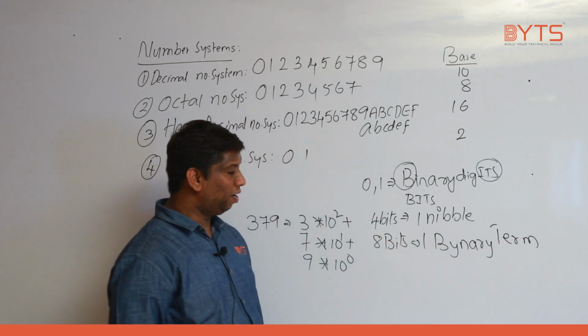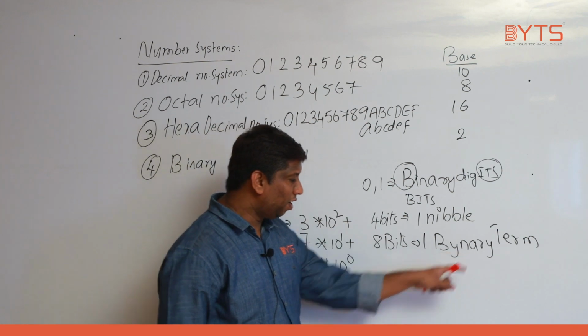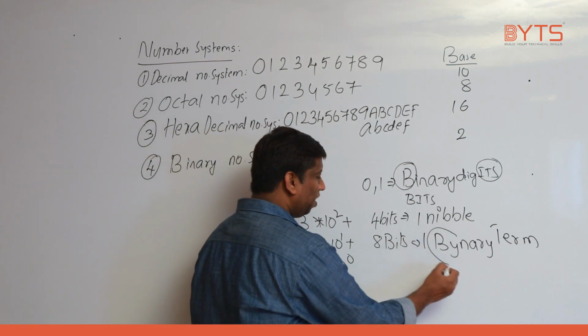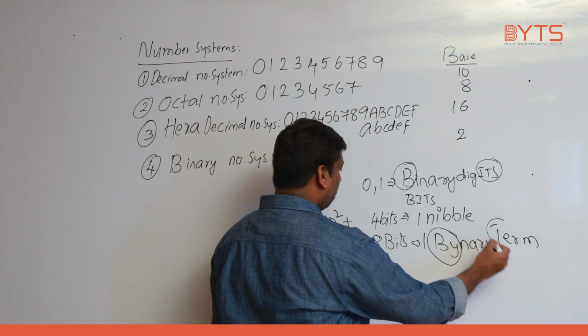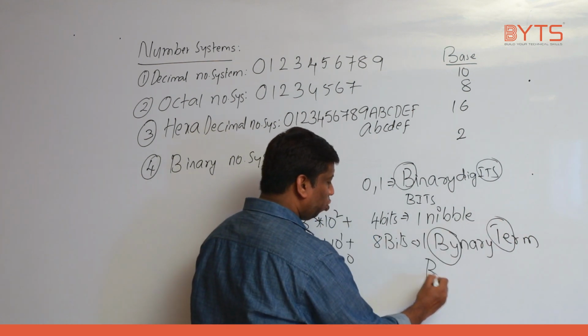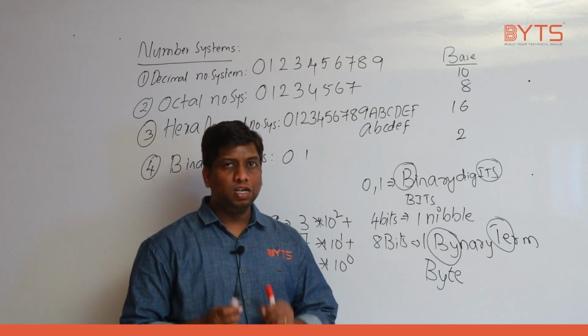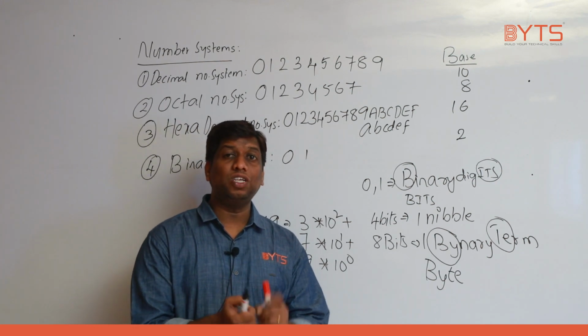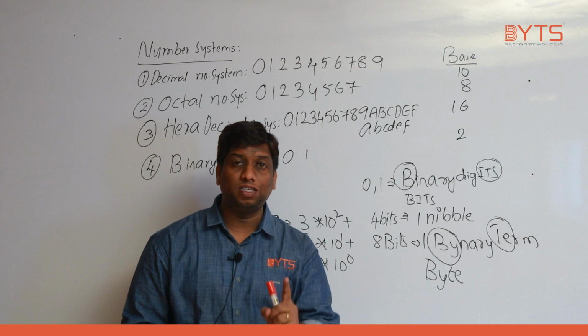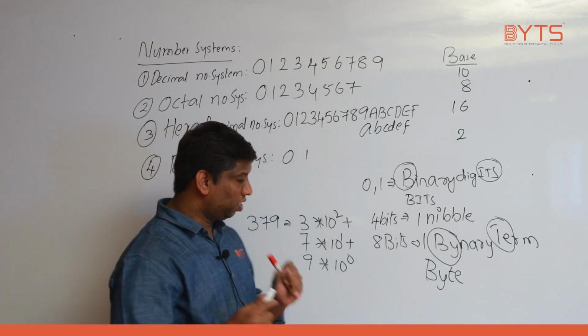From the binary term I am going to take "by", and from the term I am going to take "te". So the short form I am going to represent is byte. Understanding my point, right? 8 bits is considered as 1 byte. Now listen carefully.